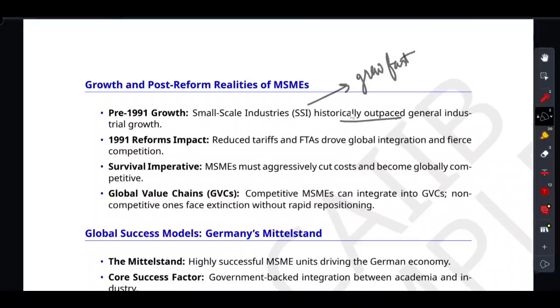But then the 1991 economic reforms smashed the greenhouse. Tariffs dropped, foreign direct investment flowed in, and suddenly our local MSMEs were standing in the middle of a fierce global storm. Today the reality is ruthless. You either aggressively cut costs, upgrade and integrate into the global value chain, GVC, meaning you supply parts to the big global players, or you face extinction. This is the current reality.